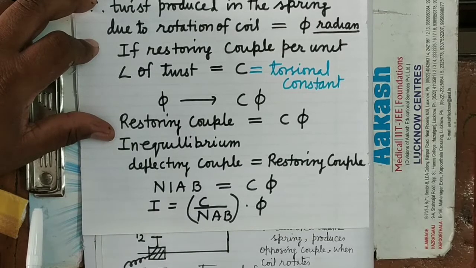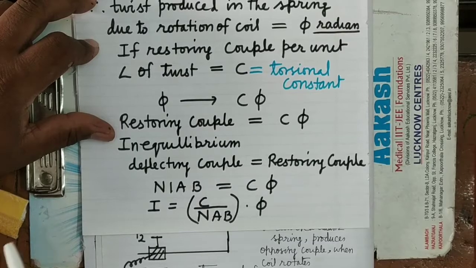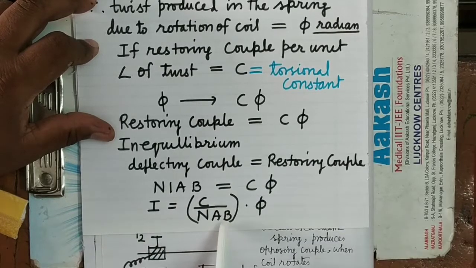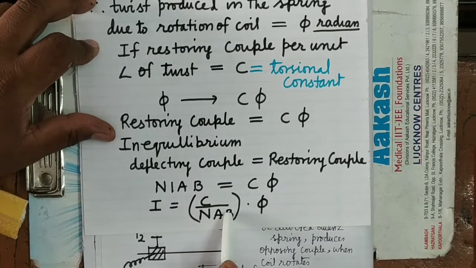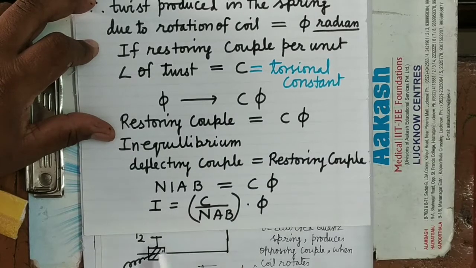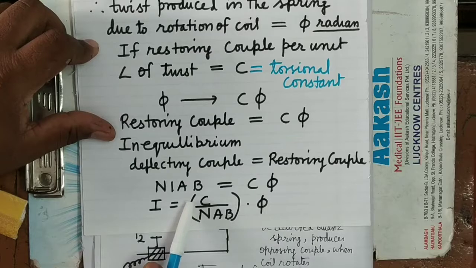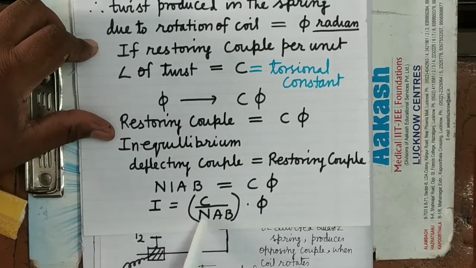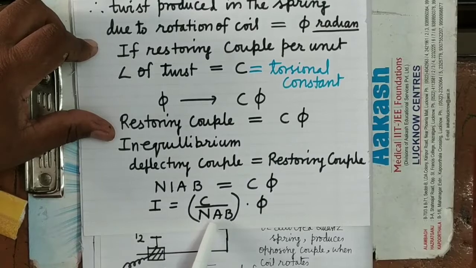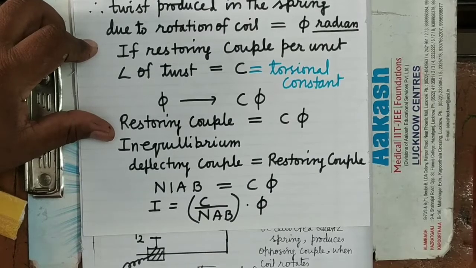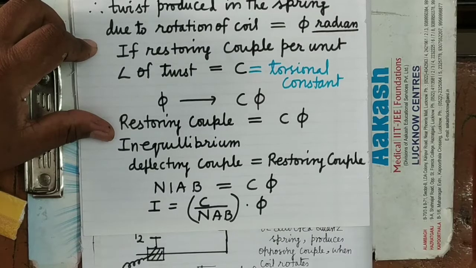It is clear. So now see here, this bracket is a manufacturer's constant. Its value is supplied by the manufacturer. Why? Because C depends on the quality of the spring. N, the number of turns, the manufacturer knows how many turns there are. A is the area of the coil, that is also known to the manufacturer.